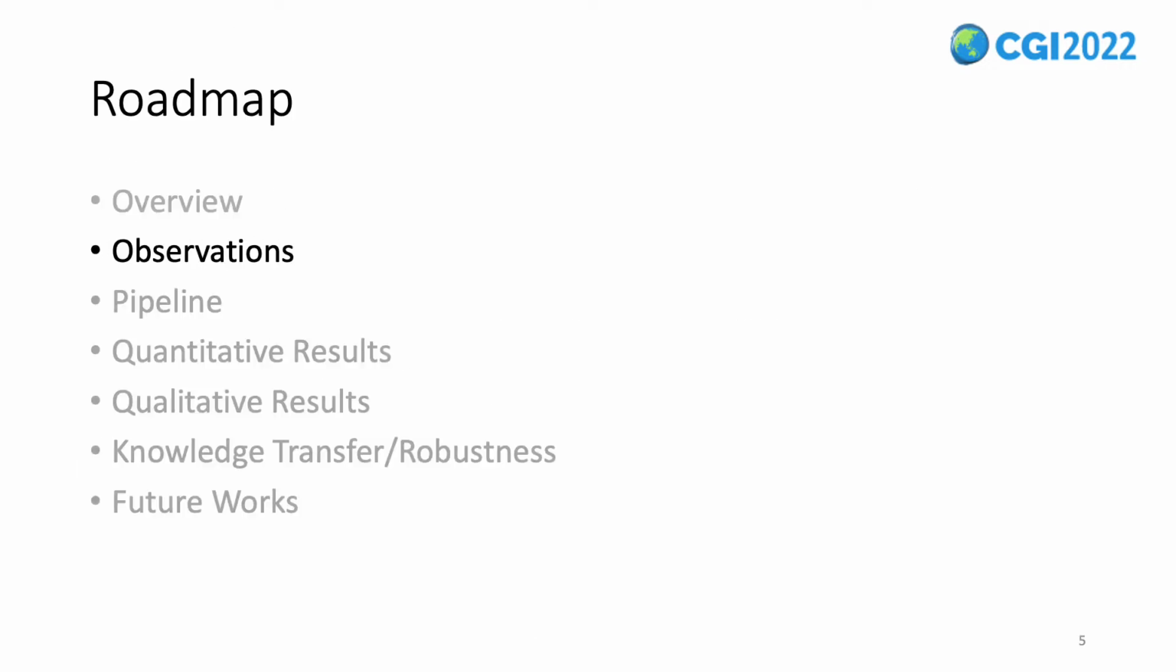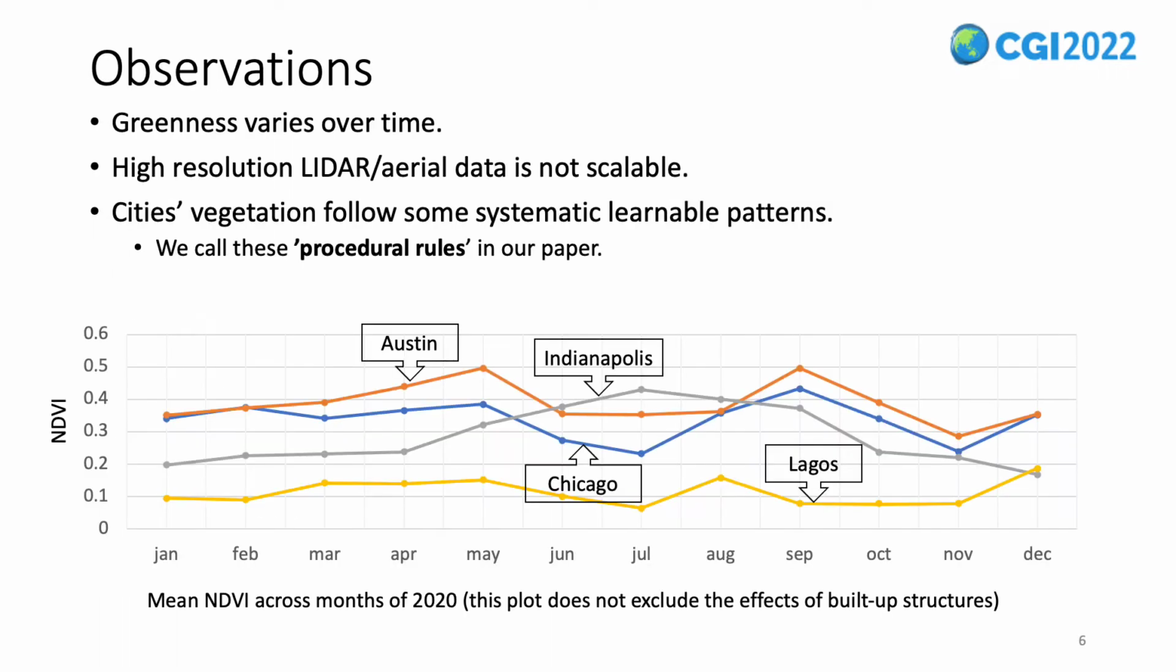Now let us look at the observations we made to establish the work. The first observation we had is the fact that greenness in cities varies over time. This can be seen in the figure here, where we have plotted NDVI, which is likely the most popular vegetation index, indicating greenness or chlorophyll reflectance. The sine curve-like nature establishes this intuitive observation for all 4 cities, though the patterns may vary.